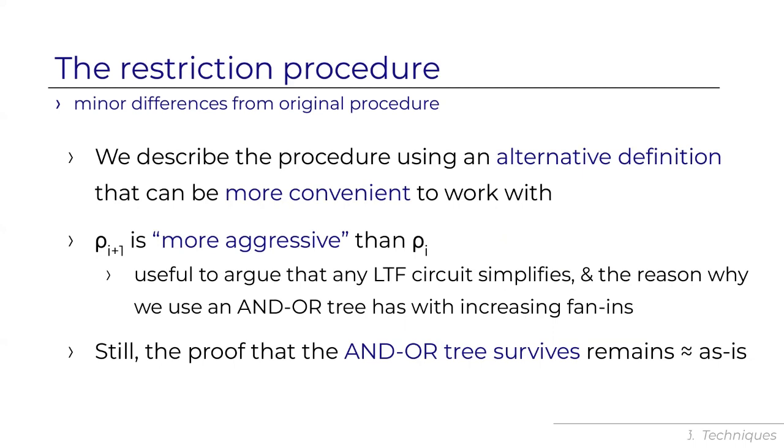One difference from HRST is that our restrictions become more aggressive with time. So rho i plus 1 is going to kill more variables than rho i. We use this because it facilitates our argument that the LTF circuit simplifies. It's easier to argue that LTF circuits simplify with increasingly aggressive restrictions. And this is the reason why we use an AND/OR tree with increasing fan-ins to match these more and more aggressive projections. Nevertheless, the proof that the AND/OR tree with increasing fan-ins survives these increasingly aggressive restrictions is essentially the same as in HRST, just with different parameters. This is not a big contribution of this paper, right? It's just replicating the original work.